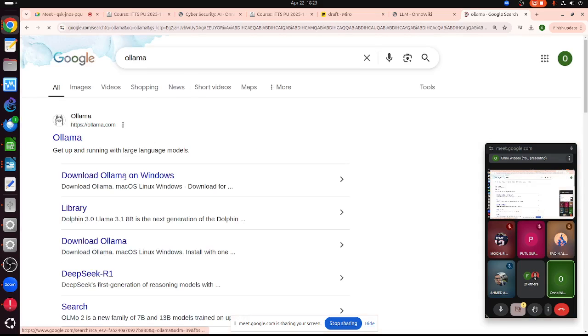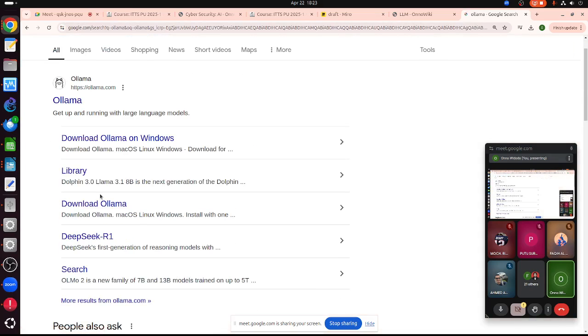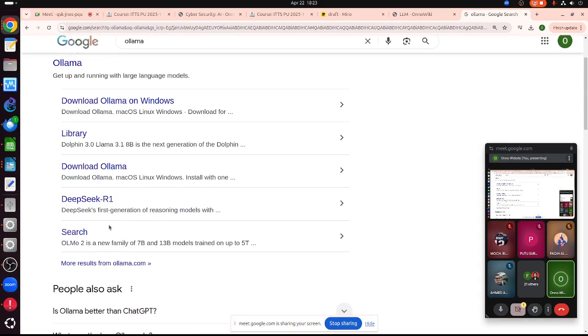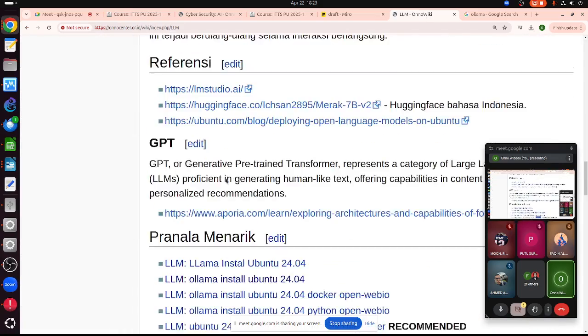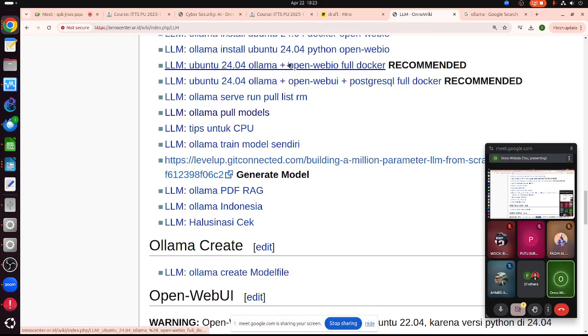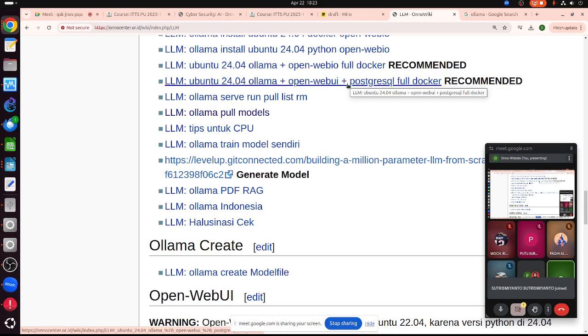Okay, and we can search how to install Ollama on Linux, for example, since normally we run Ollama on Linux. So this one is on Linux. There are two recommended installer processes. These two use Docker, but if we use Docker, we will have difficulty with it.